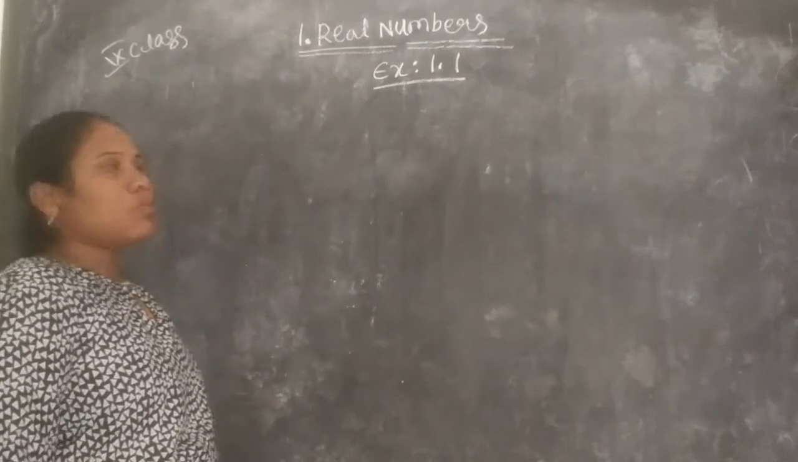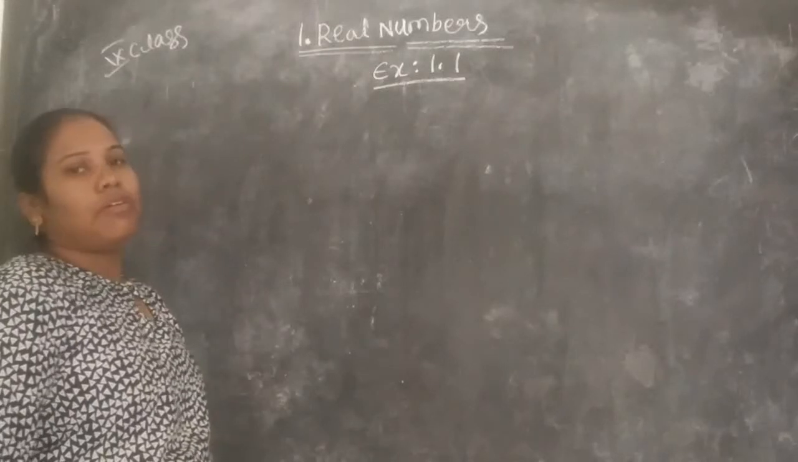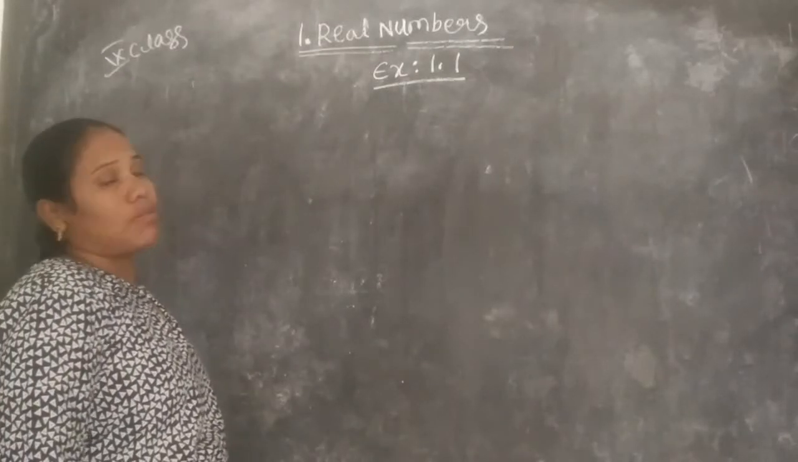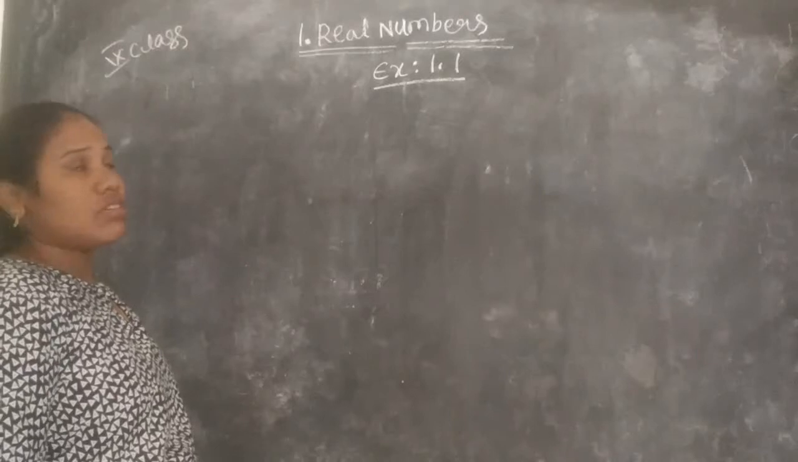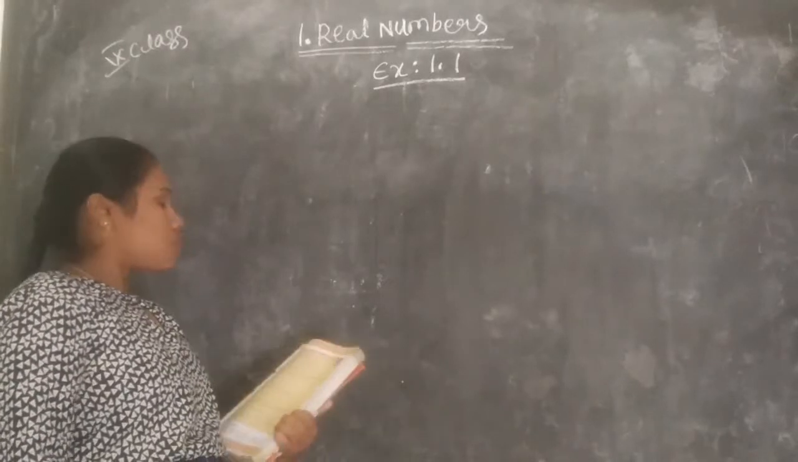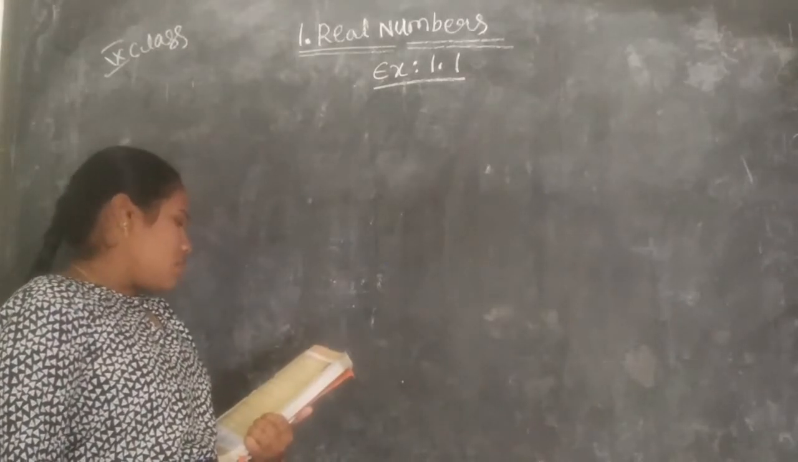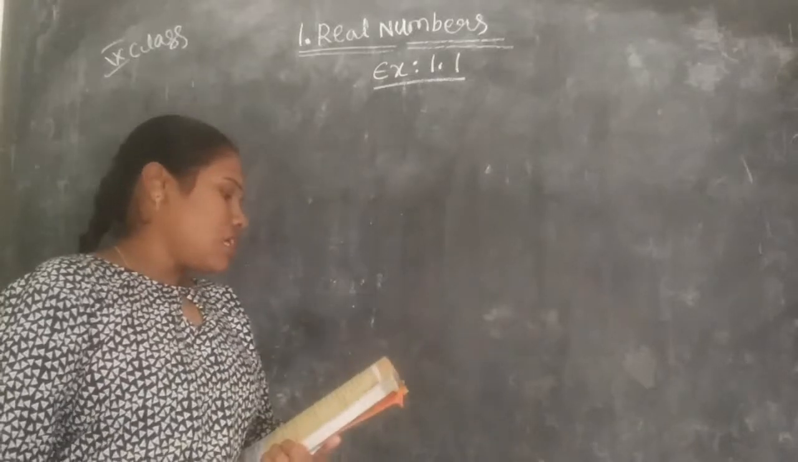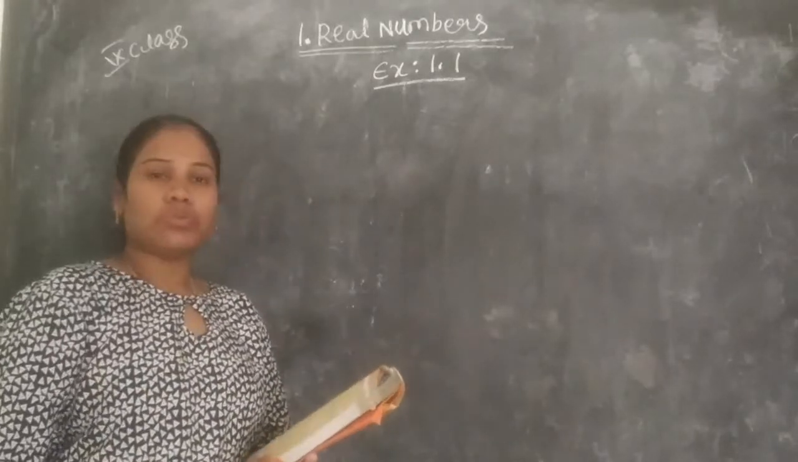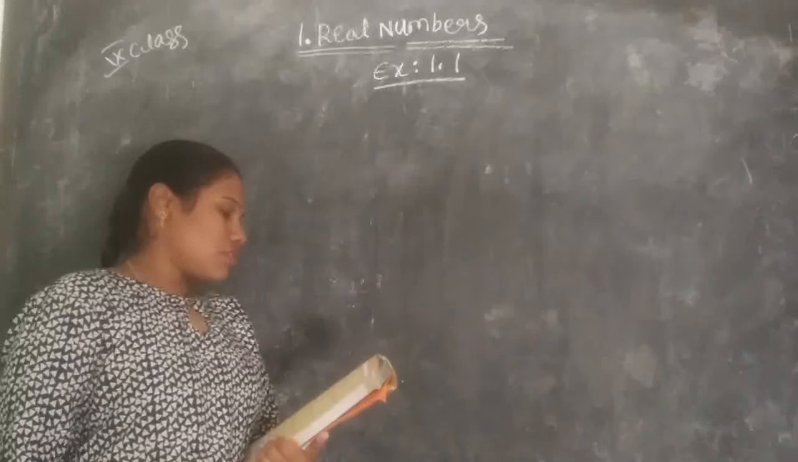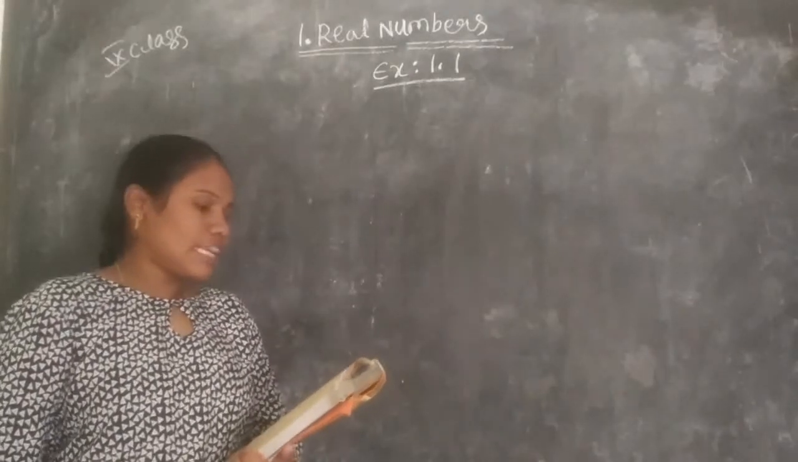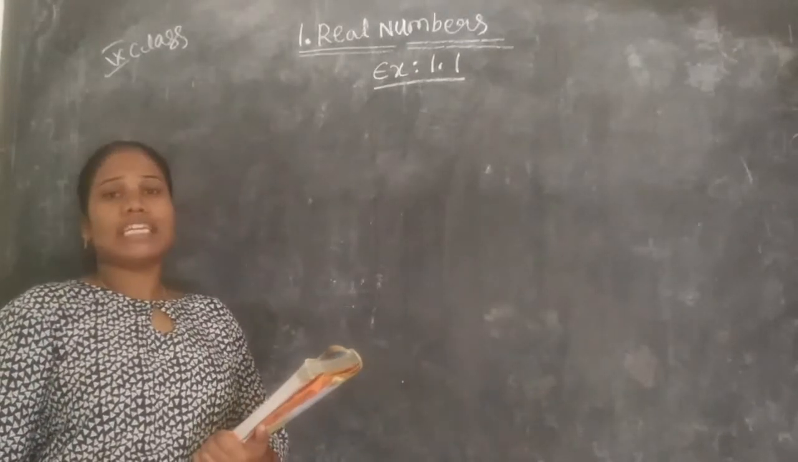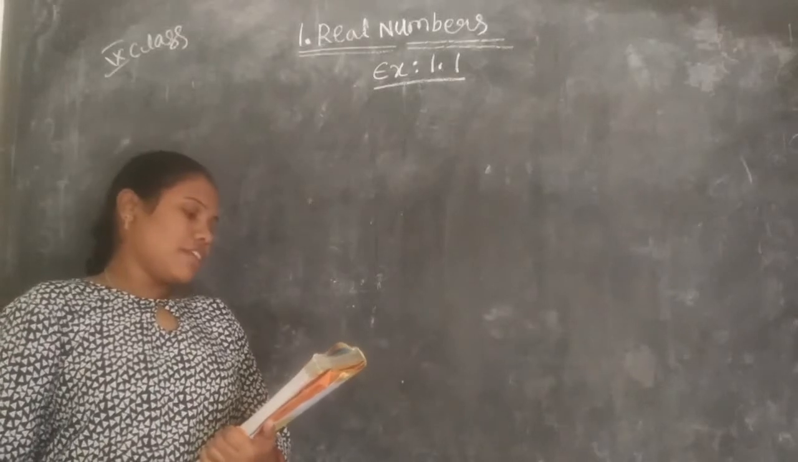Numbers. So let us see exercise number 1. Let us solve the exercise number 1 questions first. So let's see the first question. In the first question there are 2 parts. The first one is: write any 3 rational numbers.